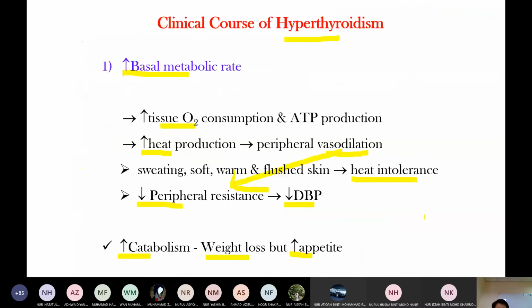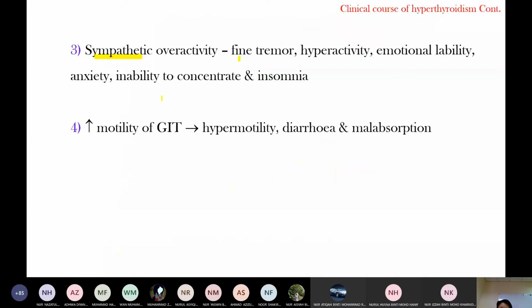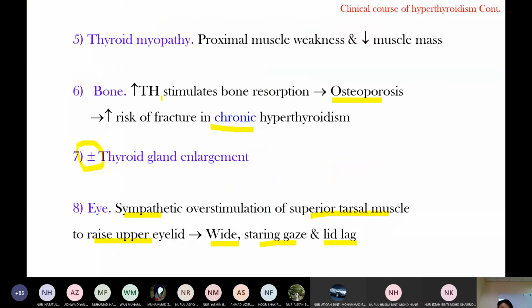In hyperthyroidism, thyroid hormone increases the basal metabolic rate and activates the CVS, CNS, GI, and then muscle. So myopathy, proximal muscle weakness, is because of protein breakdown and electrolyte imbalance. Reduced muscle mass is because of protein breakdown.